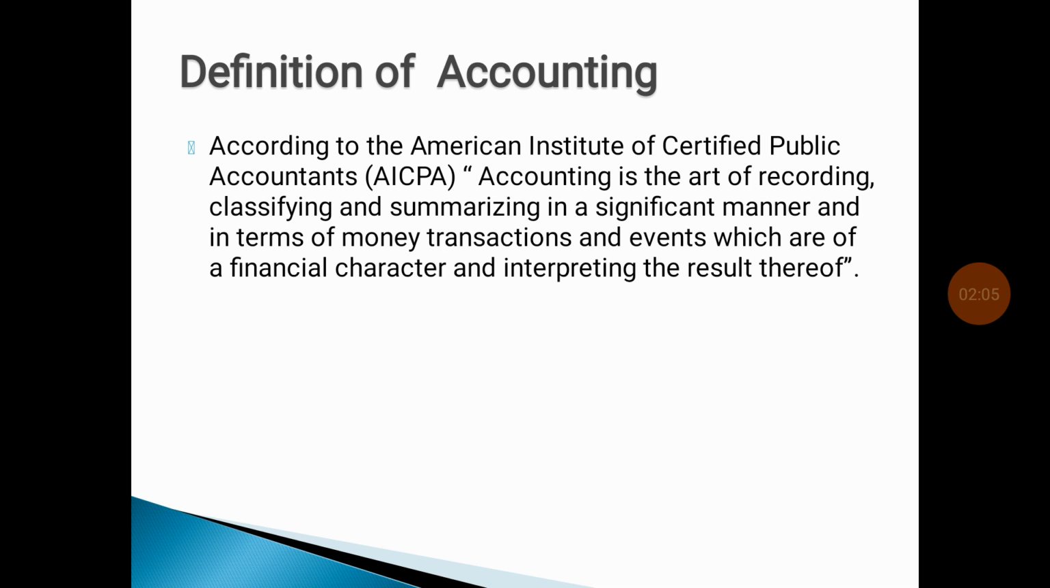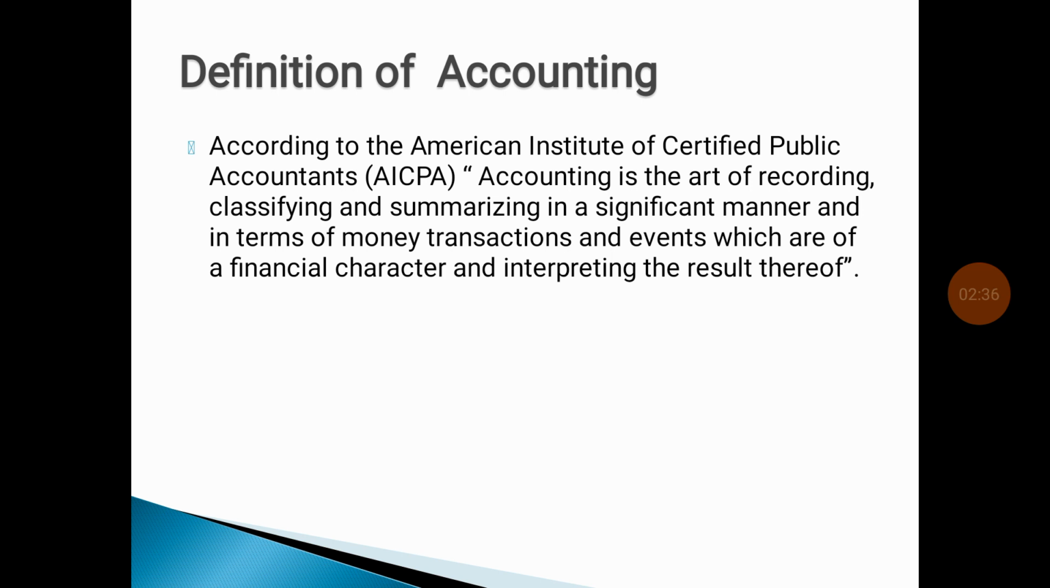Then summarizing. Summarizing consists of the trial balance, trading account, profit and loss account and balance sheet. With the help of preparing the trial balance, we can know the arithmetical accuracy, whether our accounting is right or wrong. Because in a trial balance, debit should be equal to credit. If it is equal, the transactions are right. If it is not equal, it means some mistakes are there.